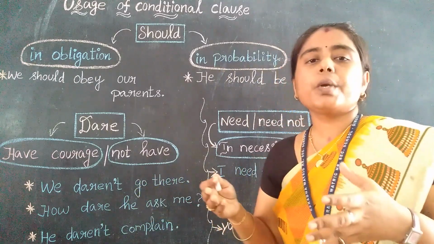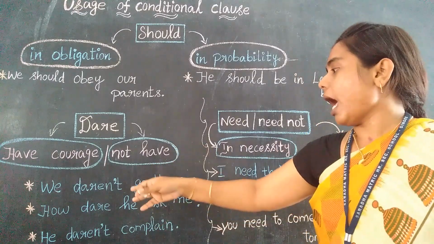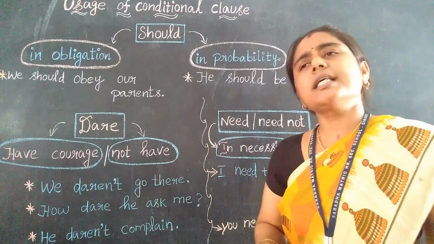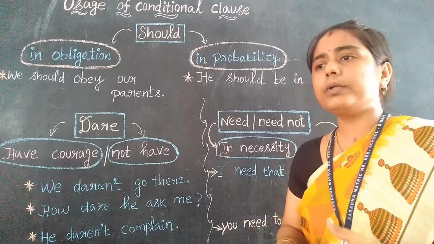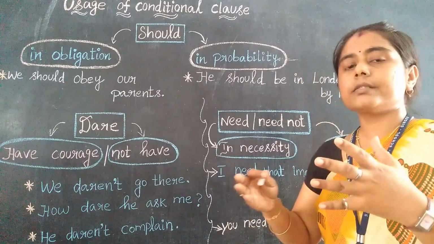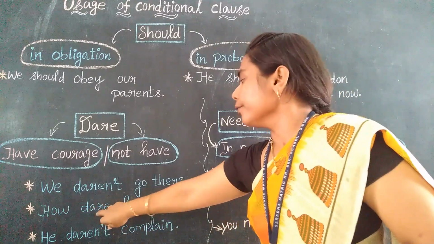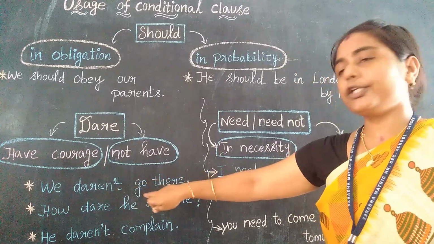So in some situations, we used to raise some questions by using this dare. See, how dare he ask me? How dare you ask me? How dare you talk like this? How dare you sit here? Yes, we will raise some questions, yes, in front of others. So for that situation, we can use this dare.